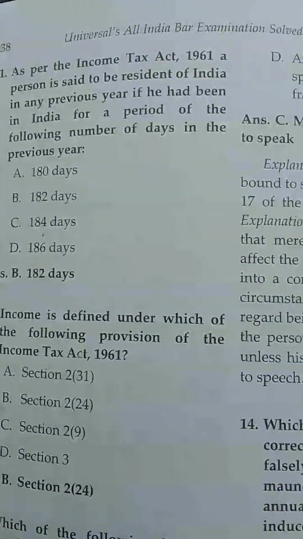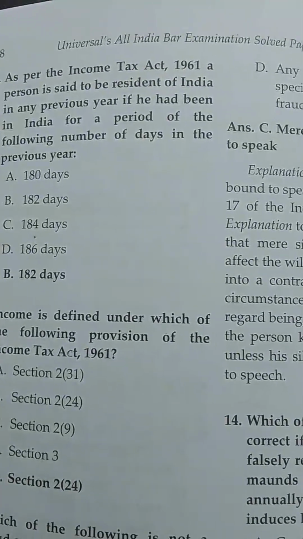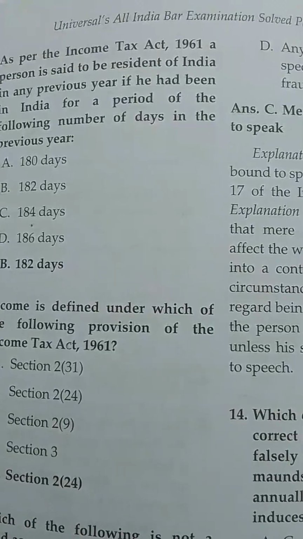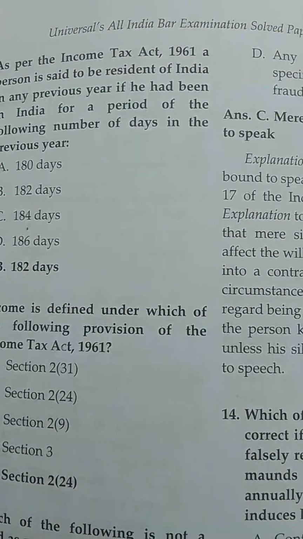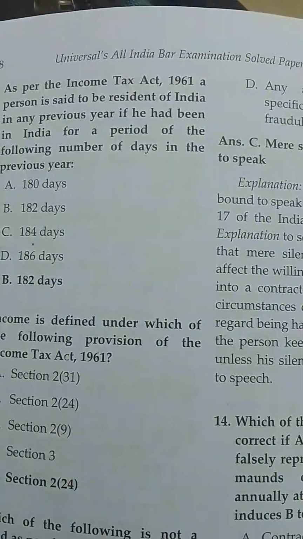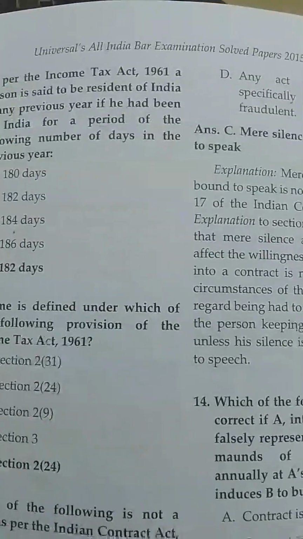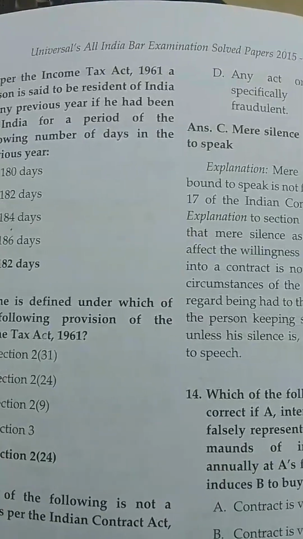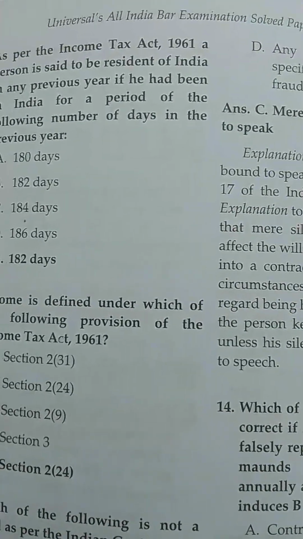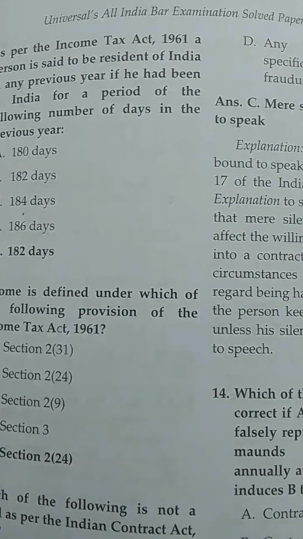India for a period of 182 days. A person is said to be resident of India in any previous year if he had been in India for a period of 180 days. Resident of India in any previous years. He had been in India. Income is defined under which of the following provisions of the Income Tax Act 1961?